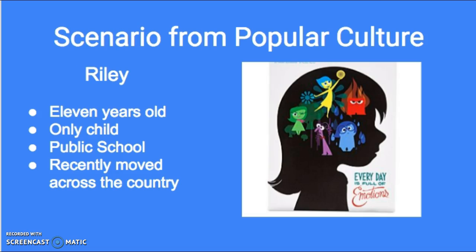From popular culture, the film Inside Out provides an interesting look at one child's social context and how it directly affects her. The child, Riley, is an 11-year-old girl. She is an only child whose family has just been moved from Minnesota to San Francisco. She goes to a public school, and in this film we see how the various systems affect her and her emotions, often in a negative way.